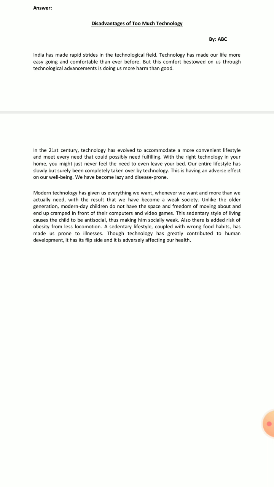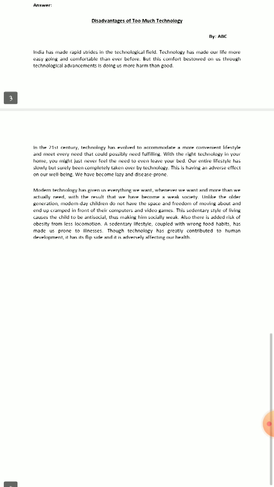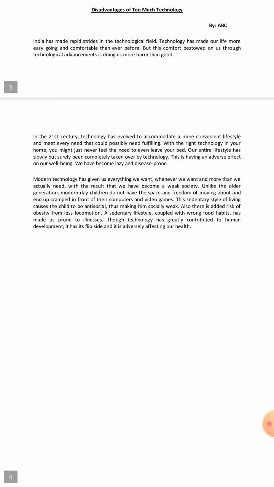Technology has made our life more easygoing and comfortable than ever before. Technology has really made our life easy and comfortable. But this comfort bestowed on us through technological advancements is doing us more harm than good. These technological advancements, no matter that they have made our life easier and comfortable, are doing us more harm than good. Now, let us move on to the next paragraph.